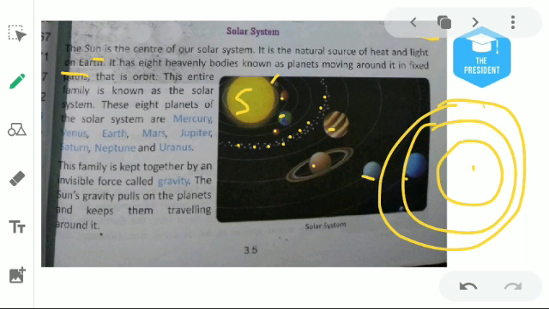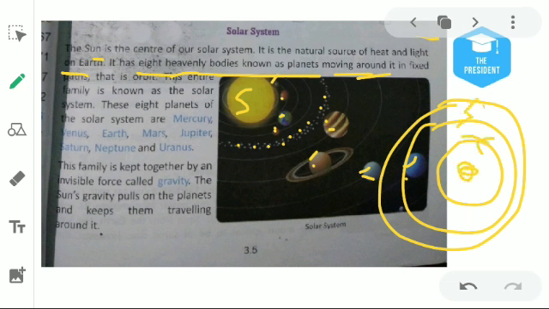Next, it has 8 heavenly bodies known as planets moving around the sun. It has a total of how many? 8. I have counted: 1, 2, 3, 4, 5, 6, 7 and 8. These 8 heavenly bodies known as planets move around the sun in a fixed path.